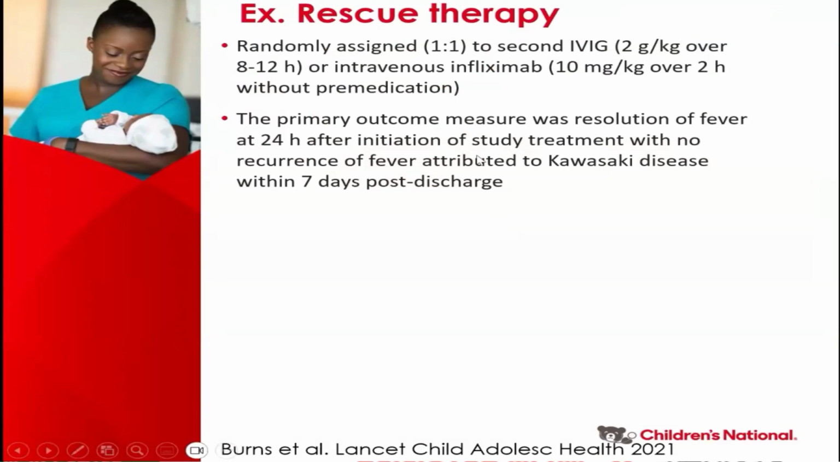Now, this is an example of a trial that we actually reviewed for the sake of writing the statement. This trial was first authored by Jane Burns from San Diego. What the team did is they looked at patients who failed IVIG the first time, so they had a fever that persisted 36 hours after the initial IVIG. Those patients then were randomized into either a second dose of IVIG or infliximab 10 milligram per kilogram. The primary outcome of this study was resolution of fever at 24 hours of initiation of the study treatment and ensuring that the fever does not come back for 7 days post-discharge.